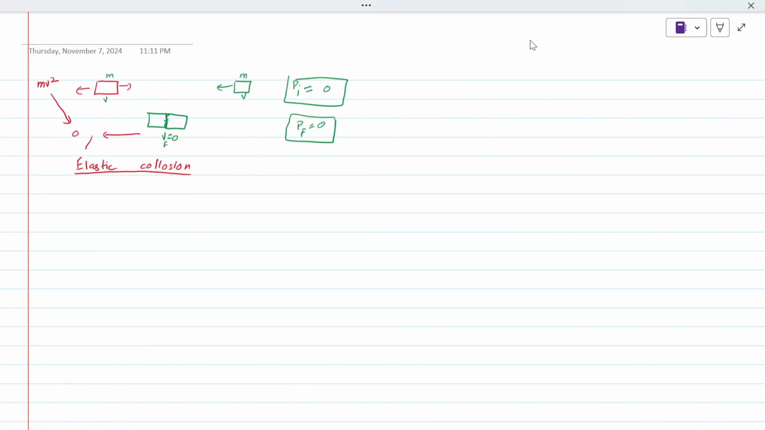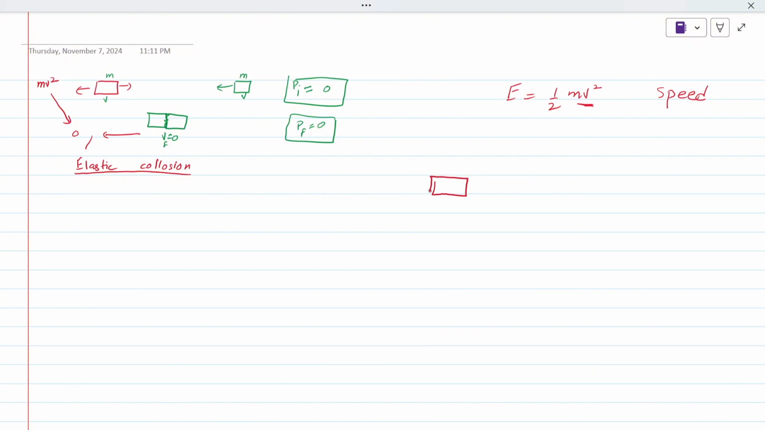So, what is the formula of kinetic energy? 1 upon 2 mv square. Here it is not the velocity, it is speed. Here we only ignore the direction of the velocity.